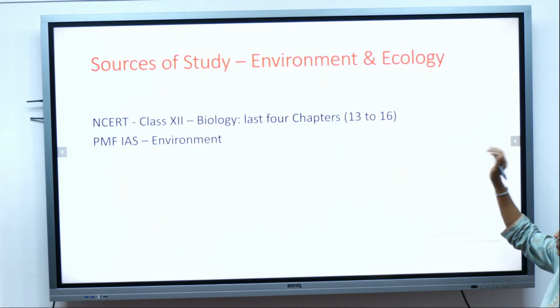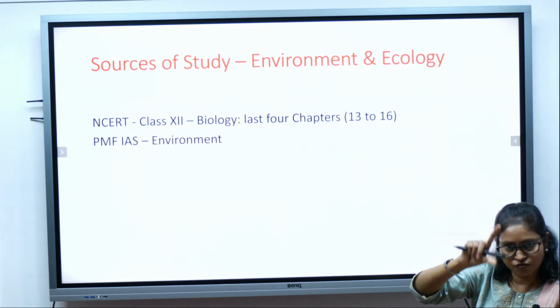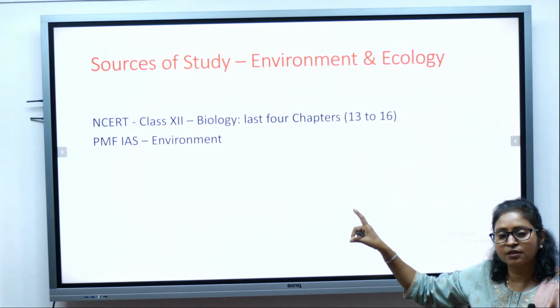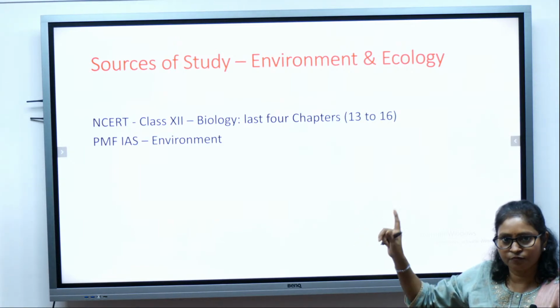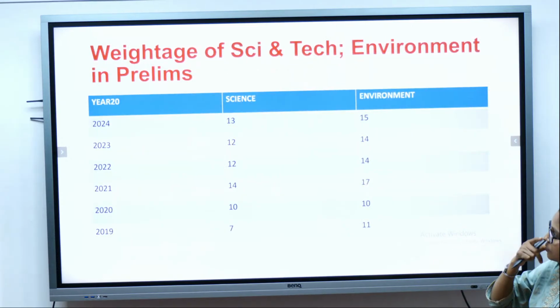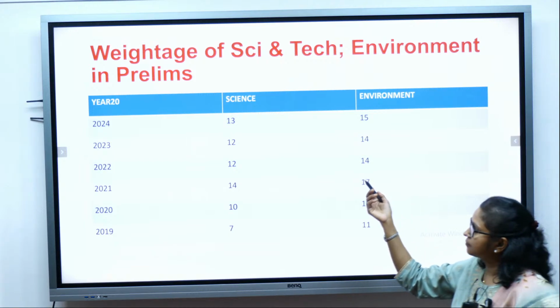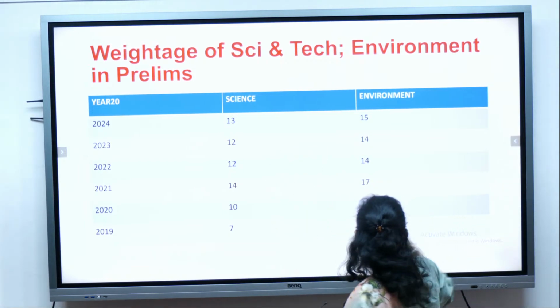So we have discussed the syllabus of science and technology and the sources, and then we have discussed the syllabus of environment and the sources from where you need to study, right? Now let's look into the weightage given in the prelims. You see science, so a good number of questions, isn't it?